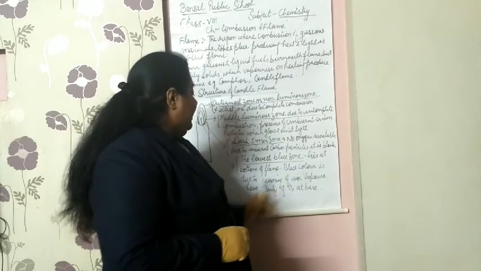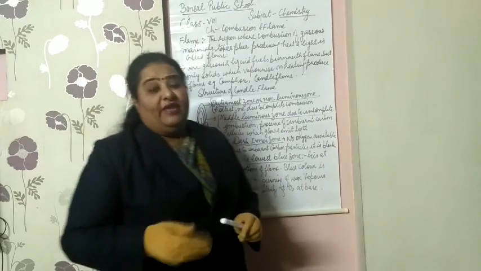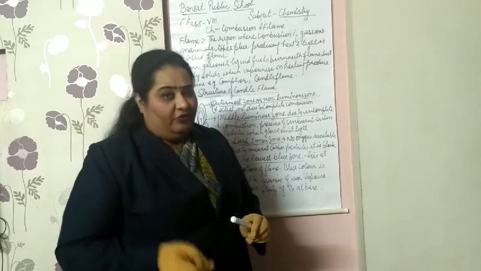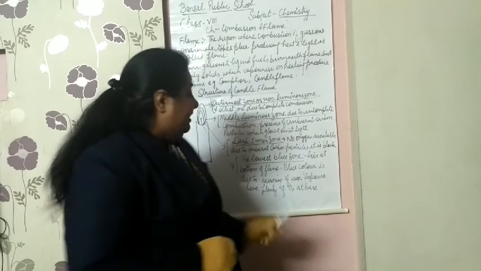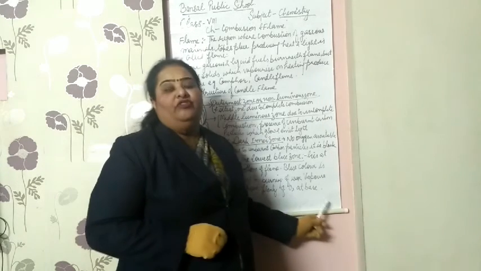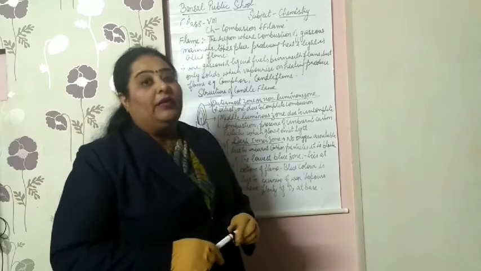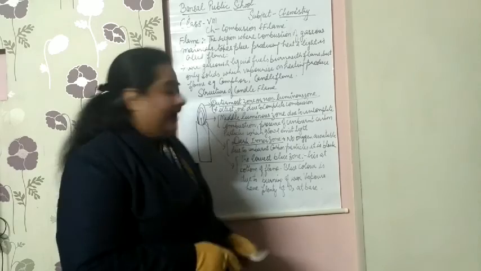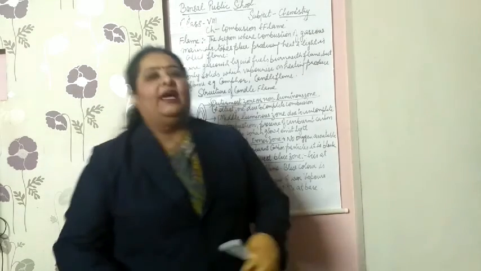The blue color is due to the burning of wax vapors, because when the solid wax is burned, it produces vapors first, at the base of the candle. Here again plenty of oxygen is present, so complete combustion takes place, which gives this zone its blue color. I think it is very clear to you now.